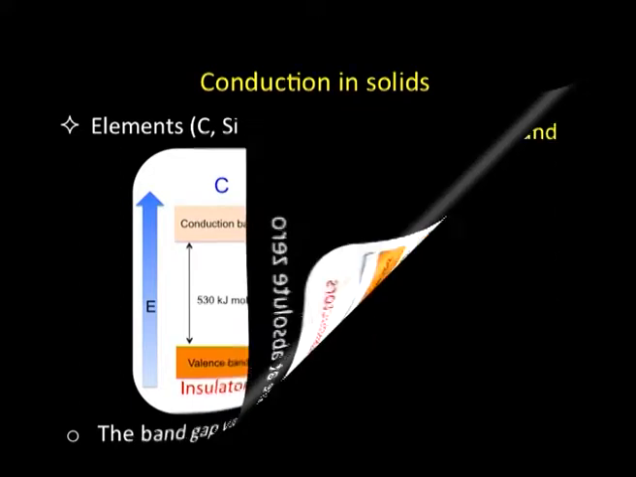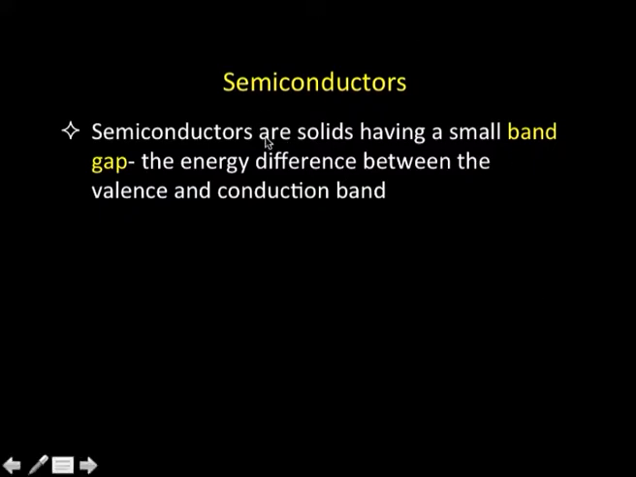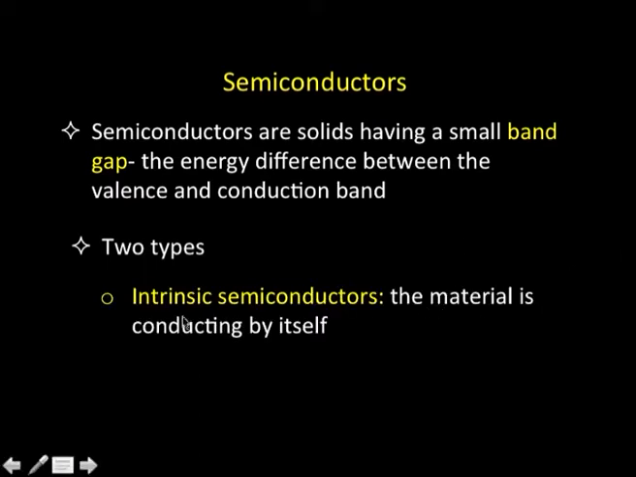Let us try to define what semiconductors are. Semiconductors are basically solids having a small band gap, that is, the energy difference between the valence and conduction band is very small. Further, if you look at the types of semiconductors, there are two types. The first one is called an intrinsic semiconductor. An intrinsic semiconductor, as the name suggests, is something which conducts by itself. So, the materials which conduct by themselves are called intrinsic semiconductors. We will talk about this in detail in a short while.